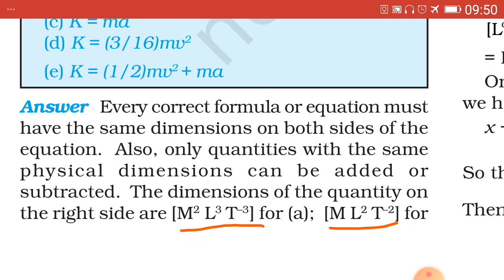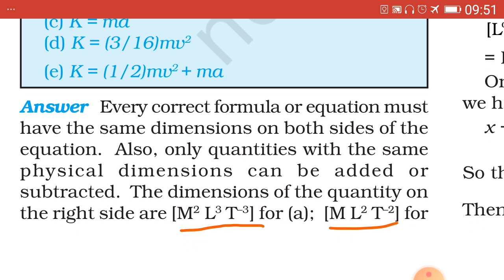So force is m1 L1 T minus 2 into displacement or distance is equal to L raised to 1. So simplification will be equal to K equal to force m1 L1 T minus 2, which will be into L1 equal to m raised to 1 L raised to 2 T raised to minus 2 for K.